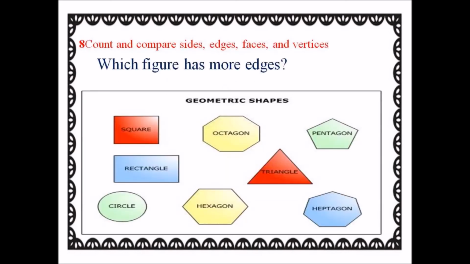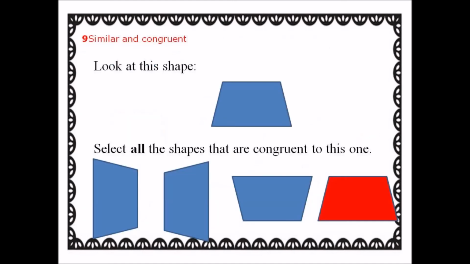Count and compare sides, edges, faces and vertices. Which figure has more edges? Square, rectangle or circle, hexagon or heptagon, or triangle, pentagon or octagon? Octagon. Similar and congruent. Look at this shape.